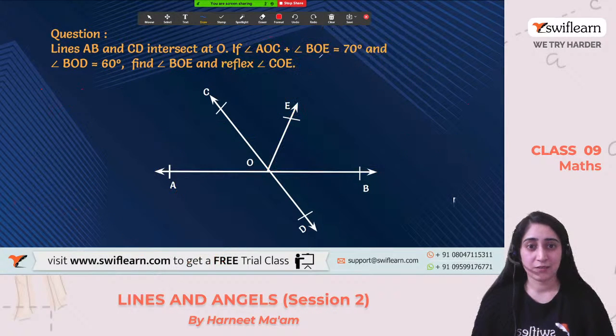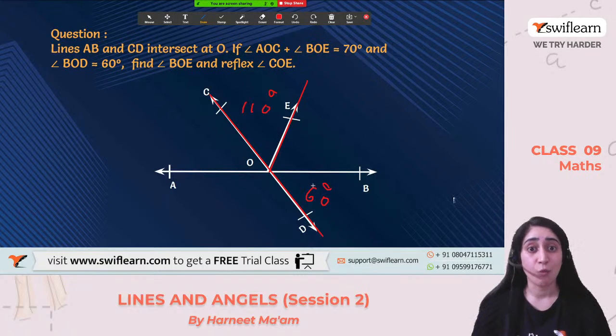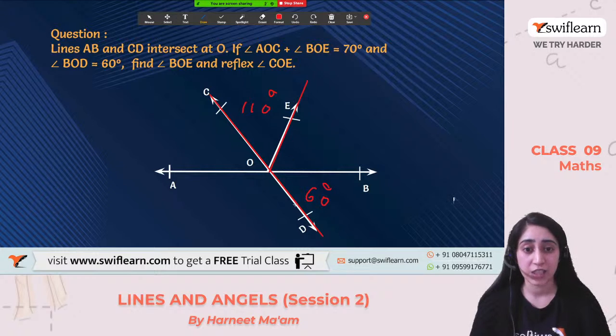So let me erase. So far we have calculated this as 110 degrees, and this is already given to us, it is 60 degrees. Applying the same logic, this is a straight line, right? And this is a ray. And now these three angles will sum to 180 degrees. Otherwise, we know that angle DOE plus angle COE will form a linear pair.